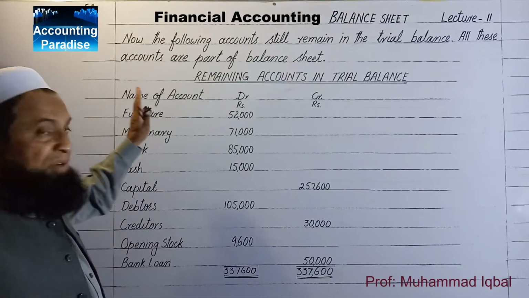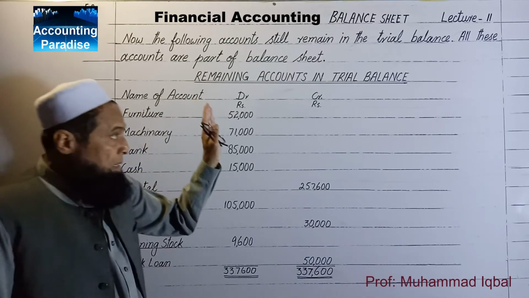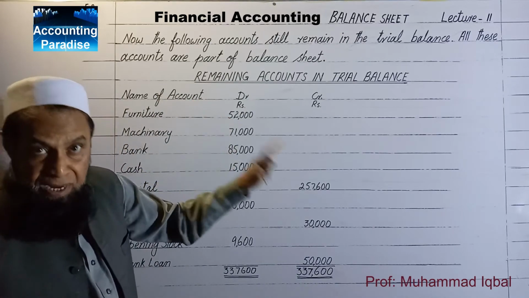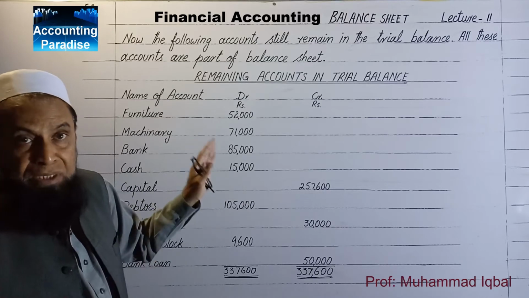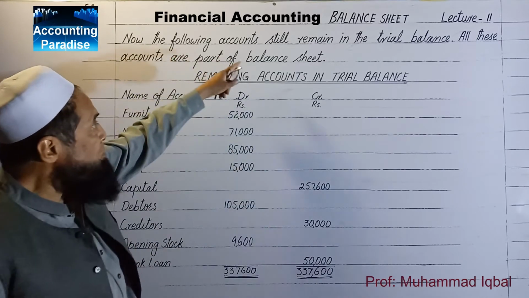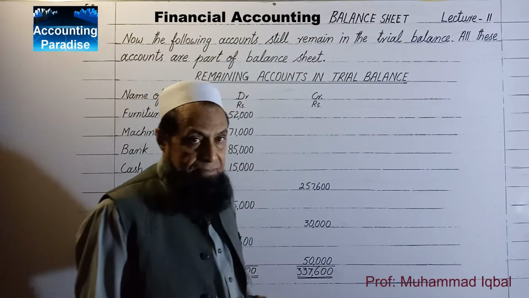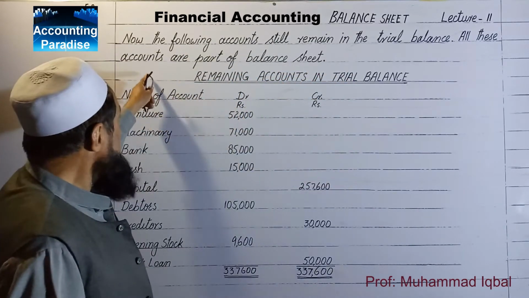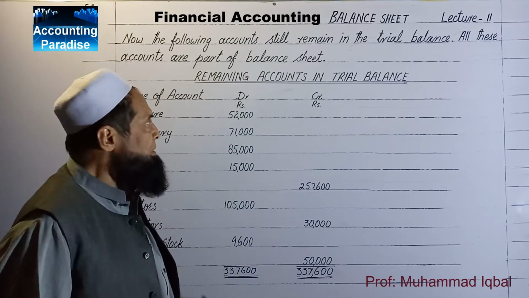Now, after transferring the net profit into capital account and closing the drawing account into capital account, following accounts still remain in the trial balance. All these accounts are part of balance sheet.